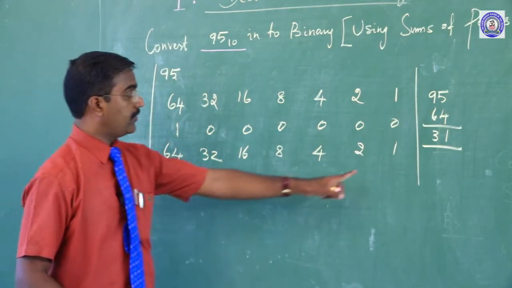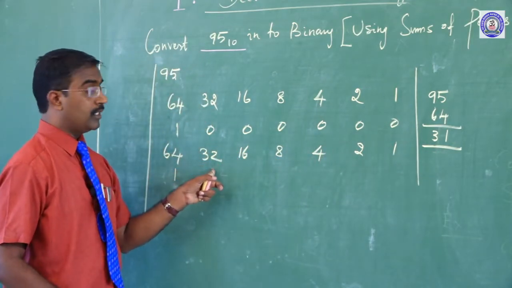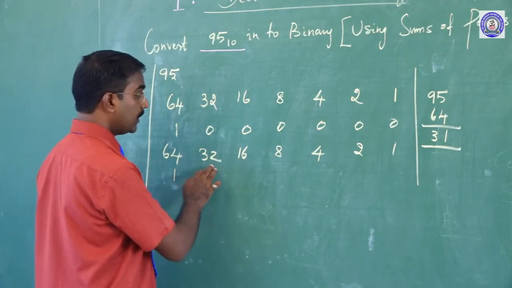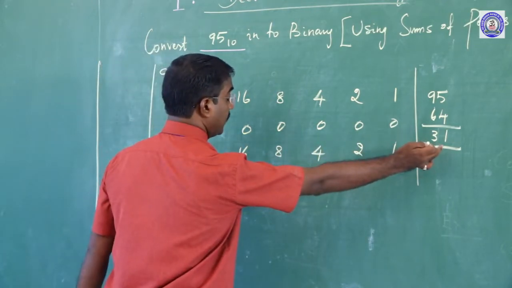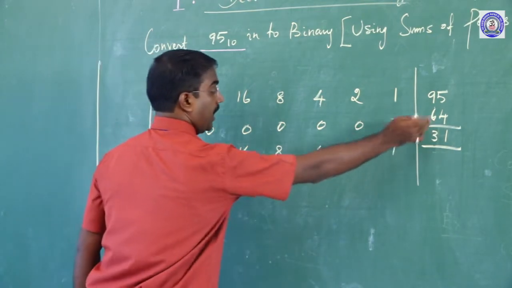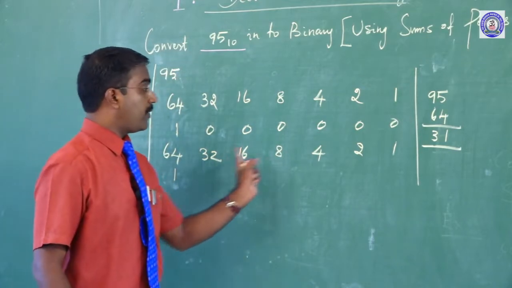But here the value is 31, but this value is 32. So in this case 32 is greater than 31. We are expecting this value to be high, but this value is low now. That's why it is not possible.